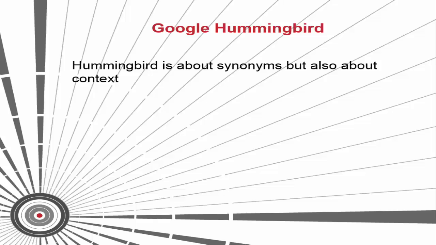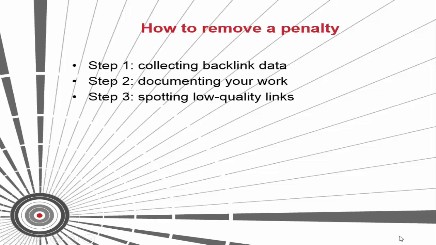Instead of listing results with exact phrases or keywords, Google shows more theme-related keywords. So let's discuss how to remove a penalty. Step 1, collecting backlink data. First of all, we need to pull a list of all the links pointing to your website from a few